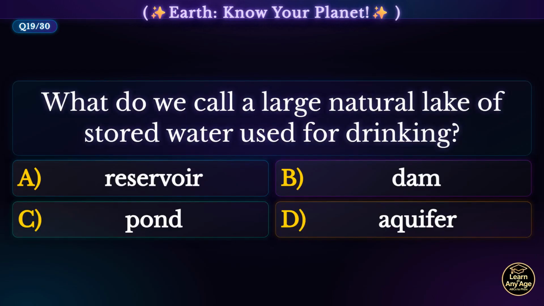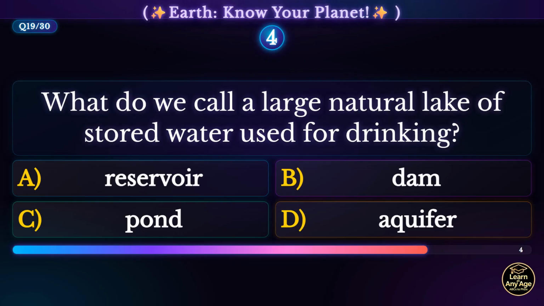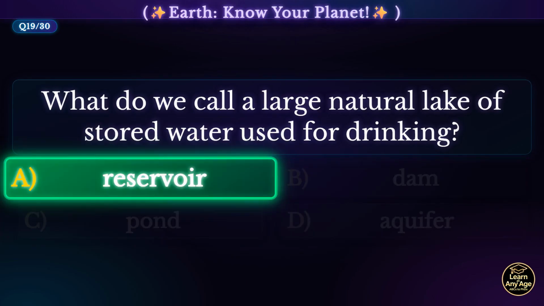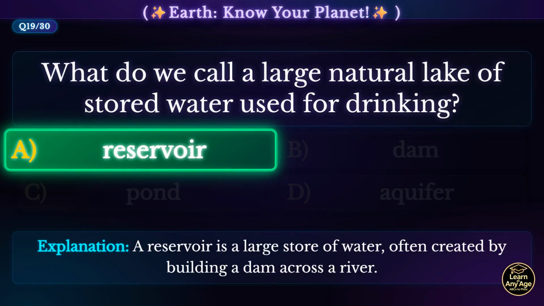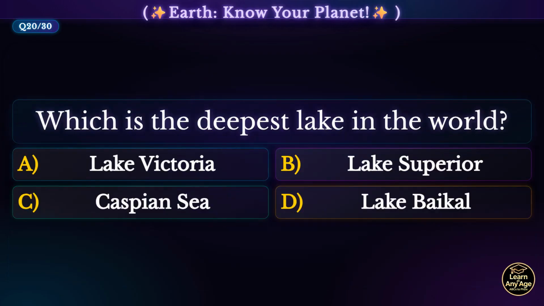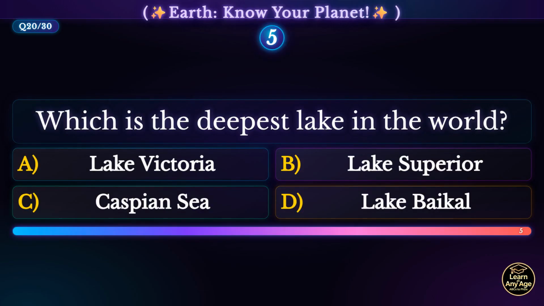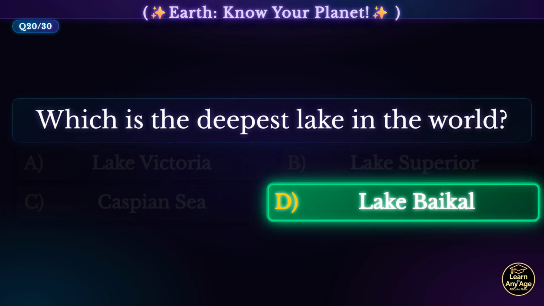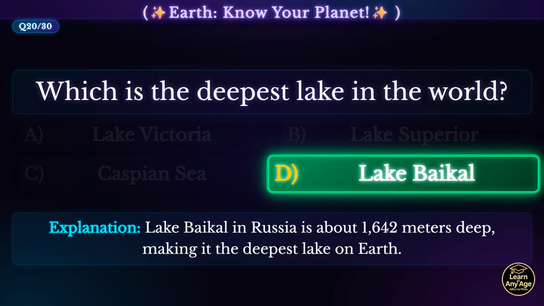What do we call a large natural lake of stored water used for drinking? Reservoir. A reservoir is a large store of water, often created by building a dam across a river. Which is the deepest lake in the world? Lake Baikal. Lake Baikal in Russia is about 1,642 meters deep, making it the deepest lake on Earth.